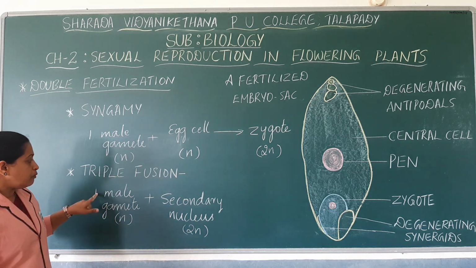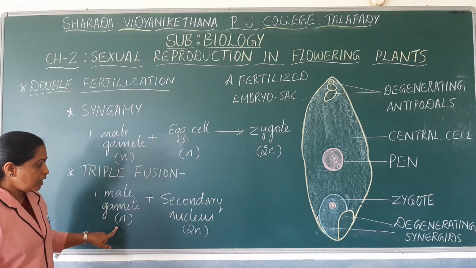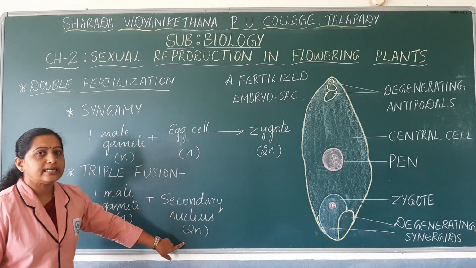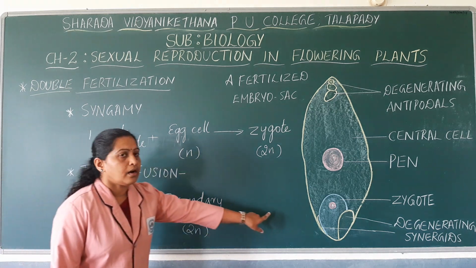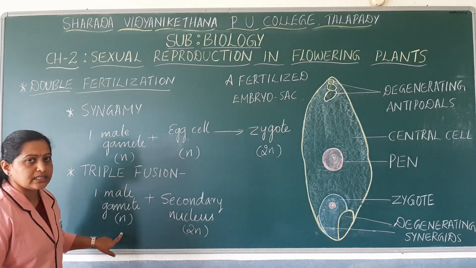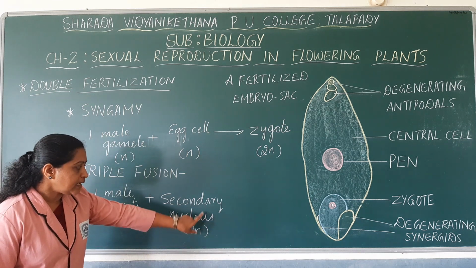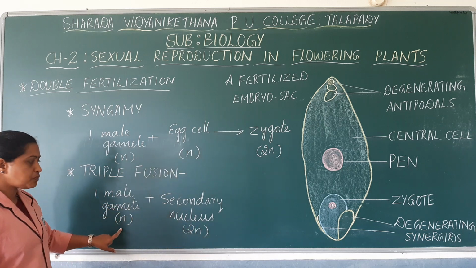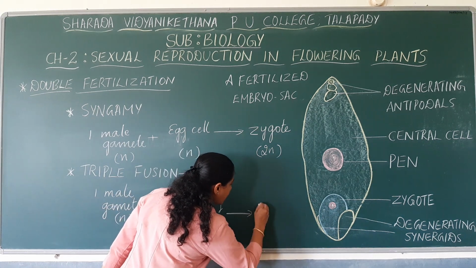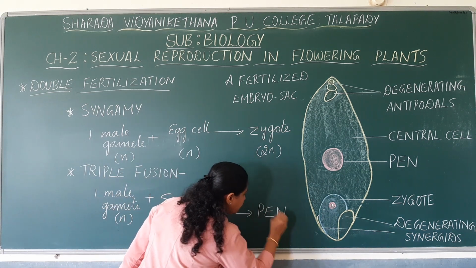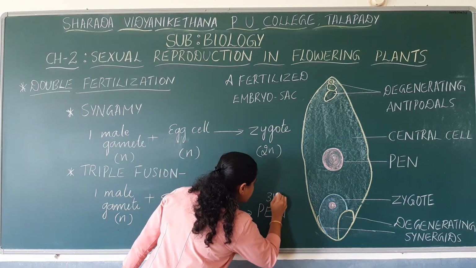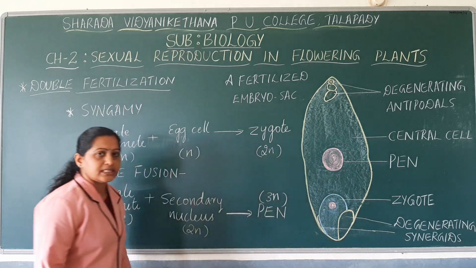Now the haploid male gamete fuses with the secondary nucleus. What is the ploidy of the secondary nucleus? It is diploid, so it forms a nucleus which is triploid. Why is it triploid? The diploid secondary nucleus fuses with the nucleus of the haploid gamete and forms the primary endosperm nucleus, which is triploid.